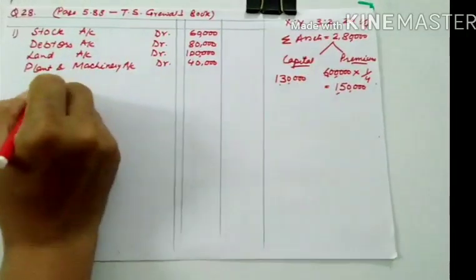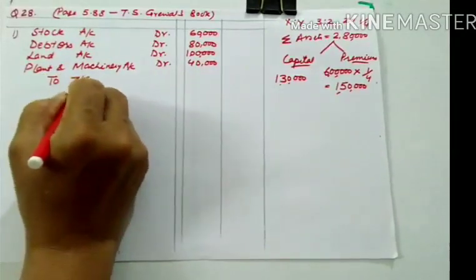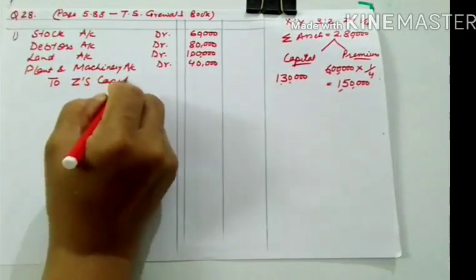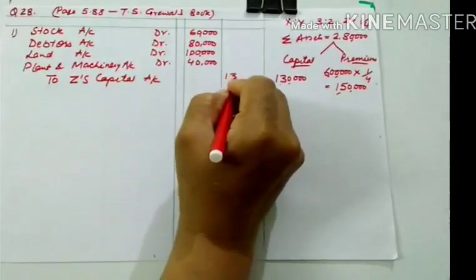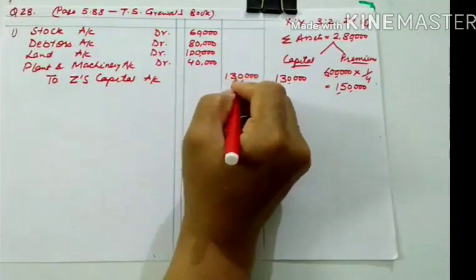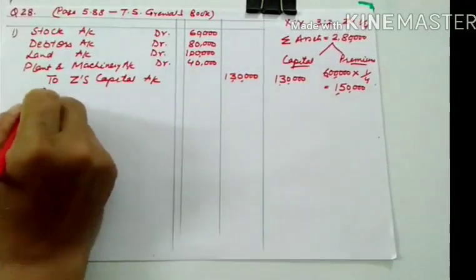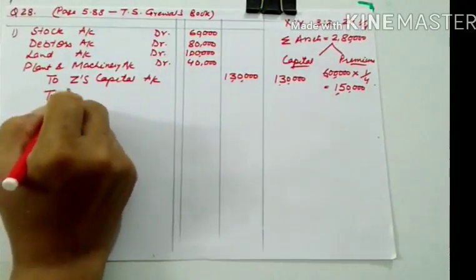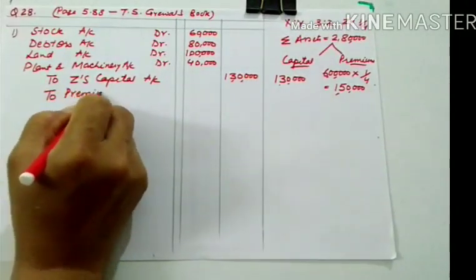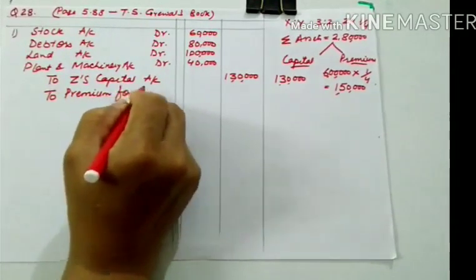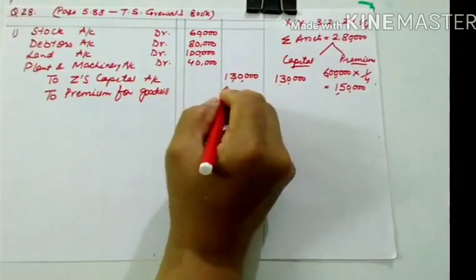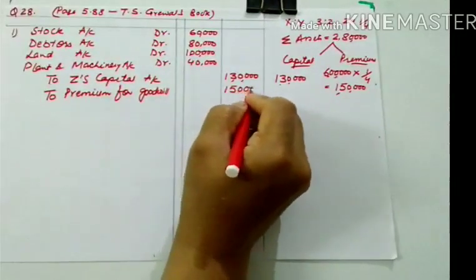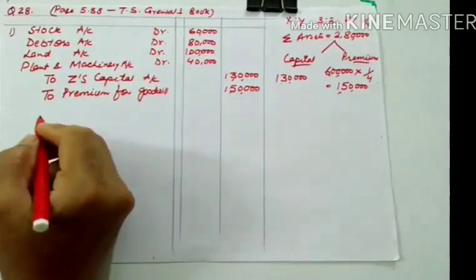So I hope now you will be able to pass the journal entry. Who is Z? Z is a new partner. Z's capital account, this is 1,30,000. And premium for goodwill will be 1,50,000.